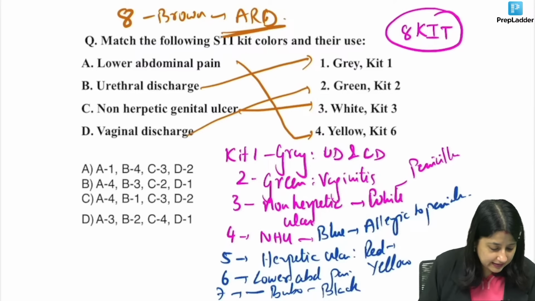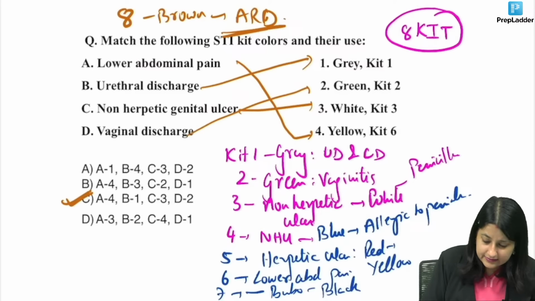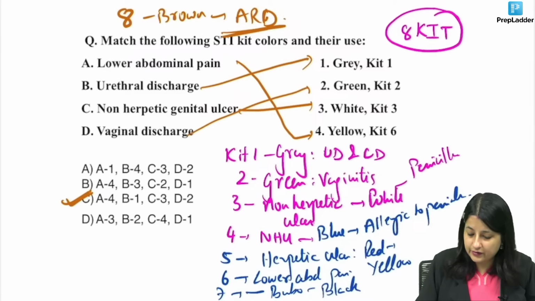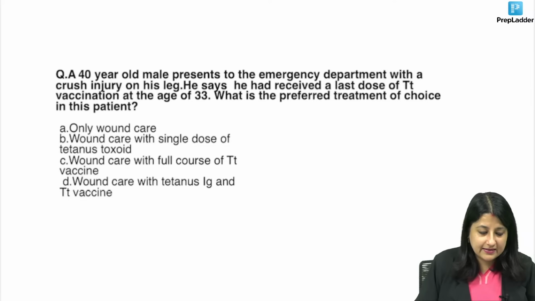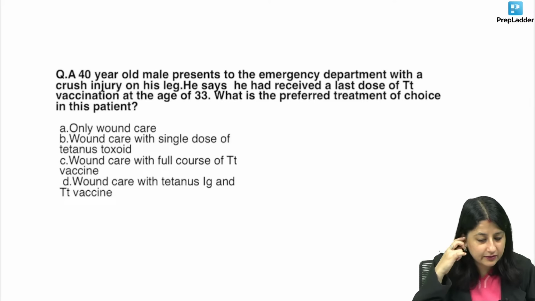So what is your correct answer over here? The correct answer over here is option C. Do revise STD kits, they turn up in the exams. Okay. Now 2 more diseases that we are going to take up are dog bite management and tetanus. One we have already done, pneumonia we've already covered. Let's have a look at tetanus also.